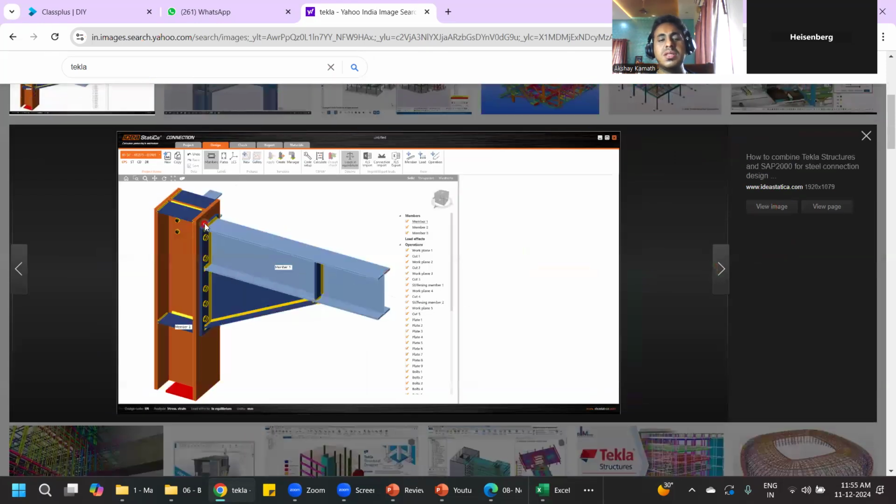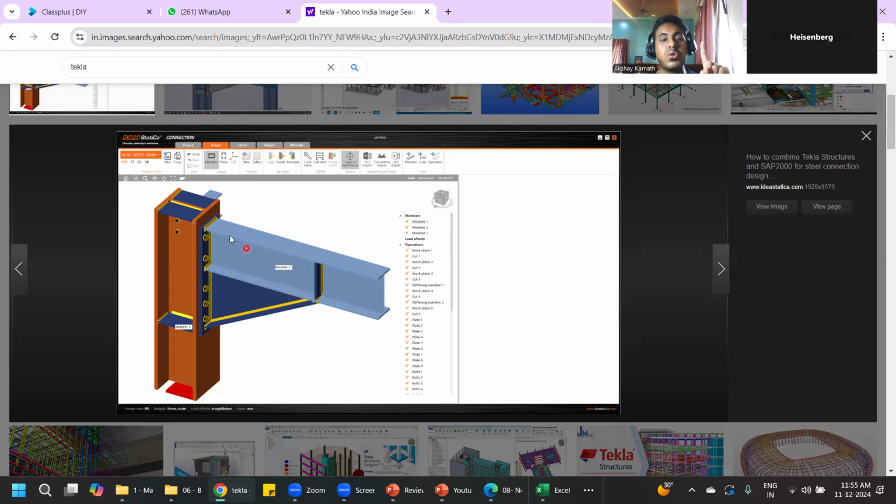Tekla. So have you studied a steel structure subject in engineering? No, sir. Okay, steel structure may come in, I think, 7th or 8th sem. So all these are your steel structures. Okay. So this top portion is called a flange. This is called a web. This is called a flange. So this modeling you're going to do in Tekla.